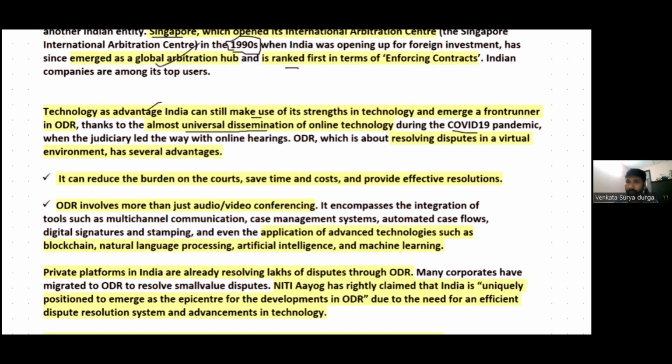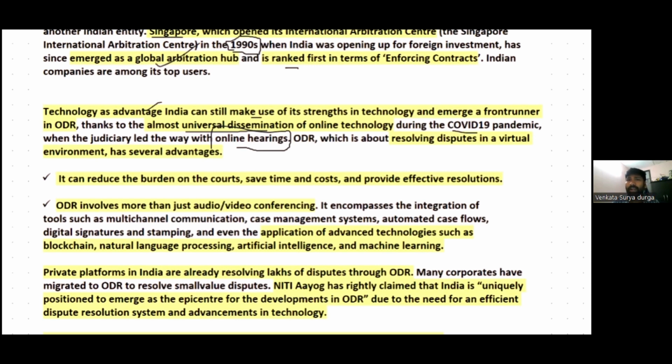When the lockdowns were imposed, there was an enormous expansion of digital technologies even into the rural areas. So there were also attempts to bridge the digital divide between the urban and rural areas. Therefore, India should rightly leverage this opportunity, and this will facilitate online hearings also. During the COVID-19 pandemic, the judiciary held several online hearings. When online hearings are common, that will facilitate access to justice, right? Easy access, affordable access, quick access to justice.